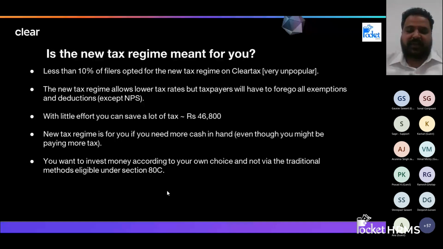Moving forward, here we have certain explanation to understand which of the regimes is beneficial to us. So back in 2020-21, government introduced a new concept of a new regime. Earlier we were paying taxes as per the old regime in the slab rates, which we already know.